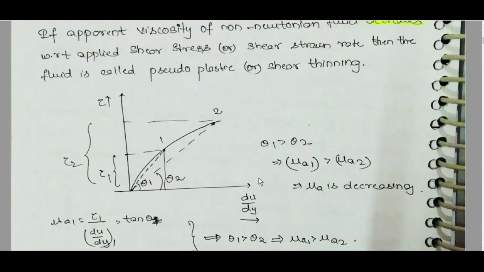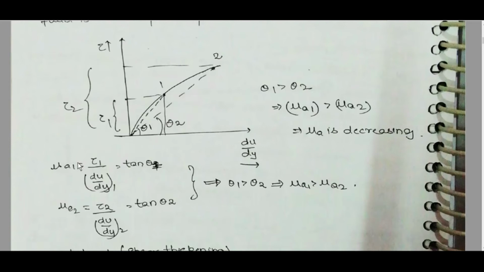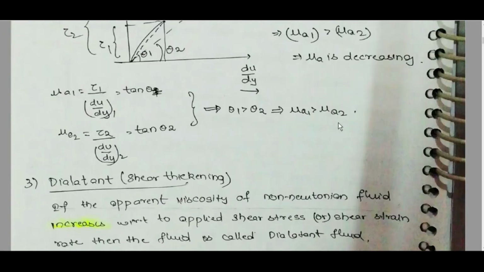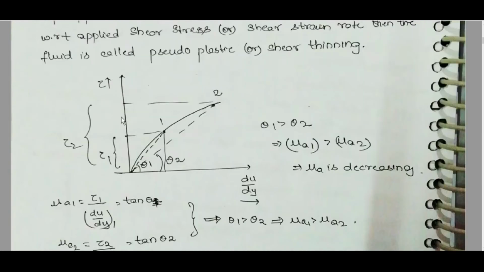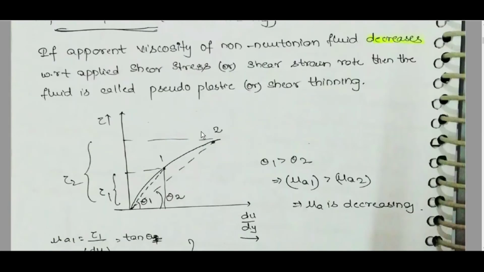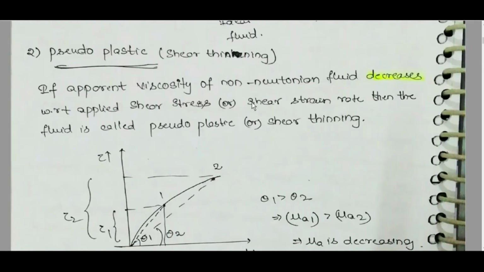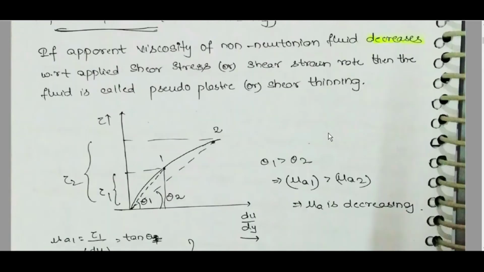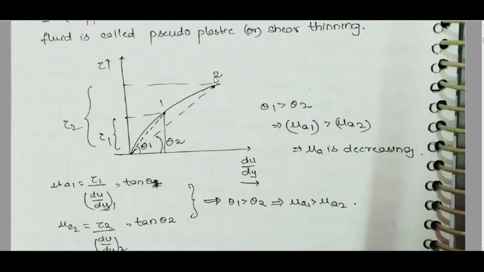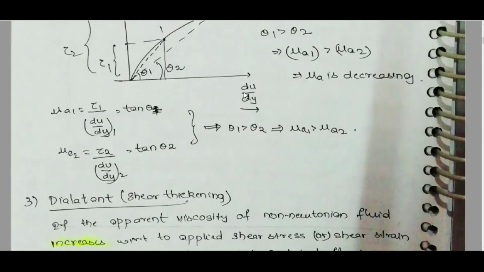On the tau versus du by dy graph, theta 1 greater than theta 2, so mu a1 greater than mu a2. Mu a1 is tau 1 by du by dy 1, which is tan theta 1, and mu a2 is tau 2 by du by dy 2, which is tan theta 2. Theta 1 is greater than theta 2, so mu a1 is greater than mu a2. So mu a is decreasing, that is why shear thinning.